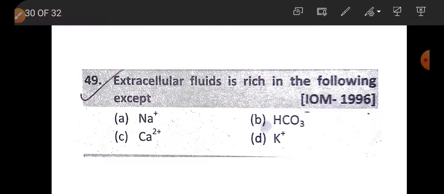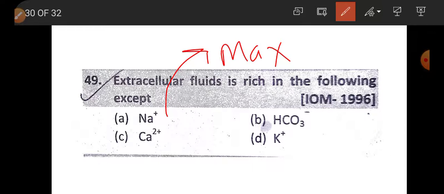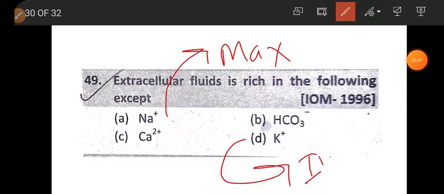Question number 49. Extracellular fluid is rich in the following except. We know maximum in extracellular fluid is Na plus. Extracellular fluid has maximum sodium, intracellular fluid has maximum K plus, that is potassium. As K plus is maximum in intracellular fluid, it is not rich in extracellular fluid. Extracellular fluid is rich in the following except option D, potassium.